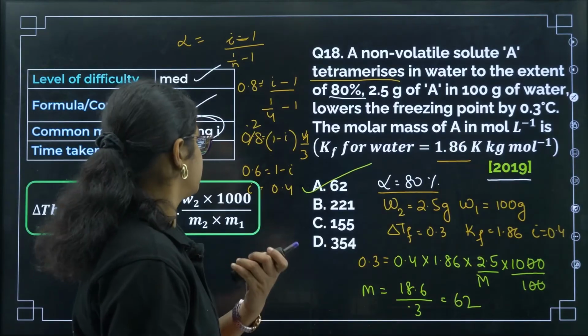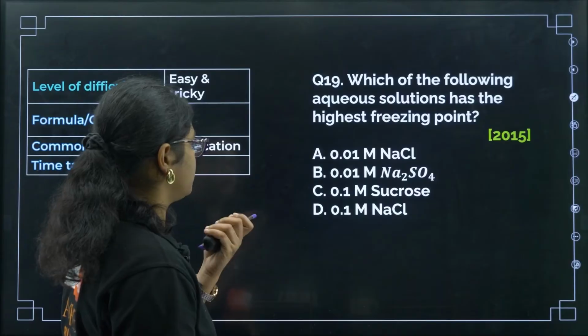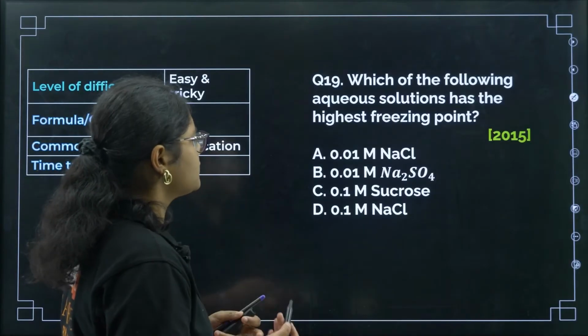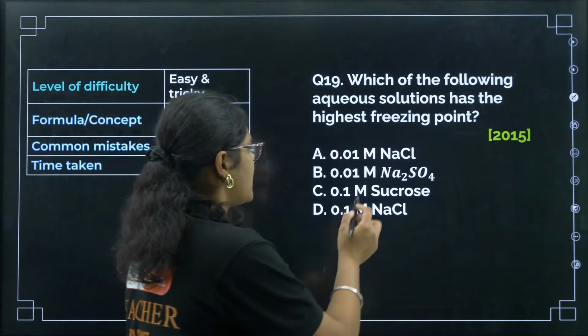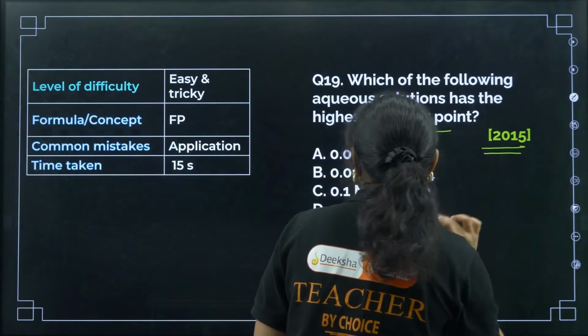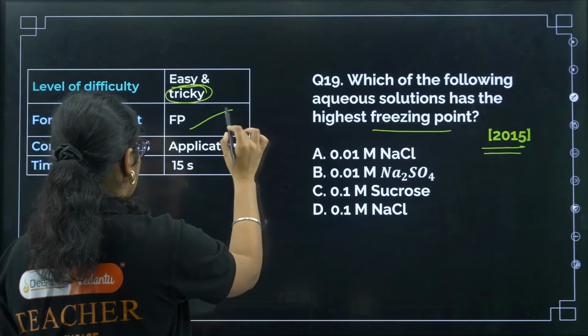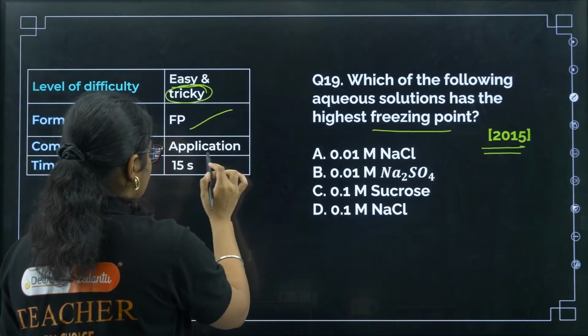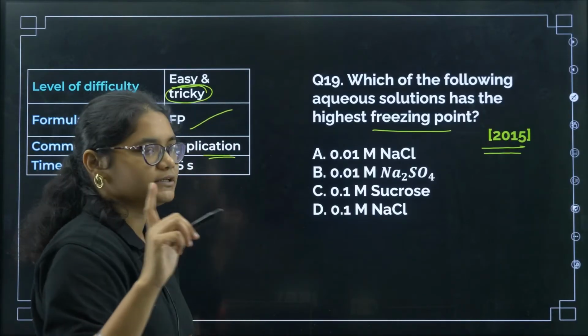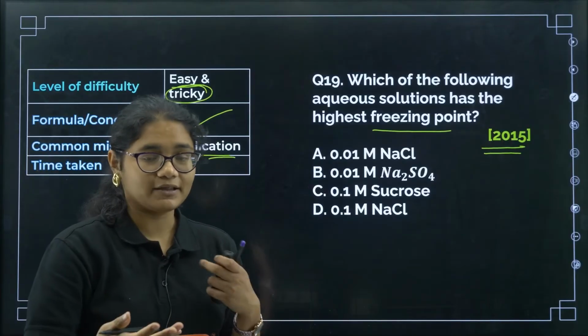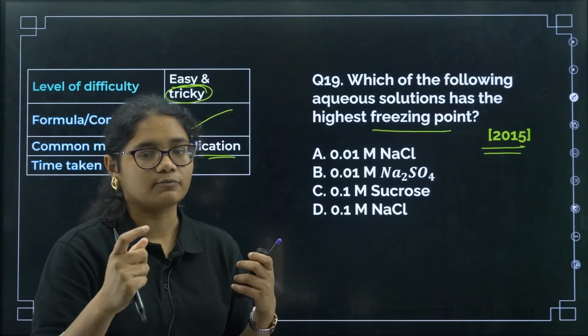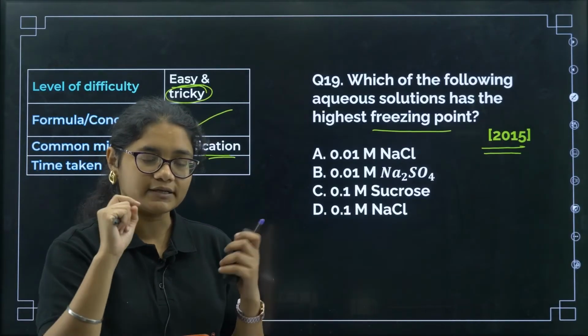Okay, next question. You can see the same formula we are using. Now question number 19, which of the following aqueous solutions has the highest freezing point? It is a 2015 question. This is very easy, but at the same time it is a tricky question. The freezing point formula we can use. It is an application based question, and when you apply the formula it may go wrong because the concept here is a little tricky.